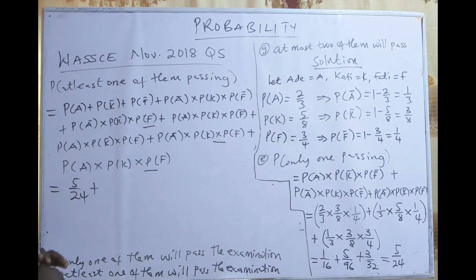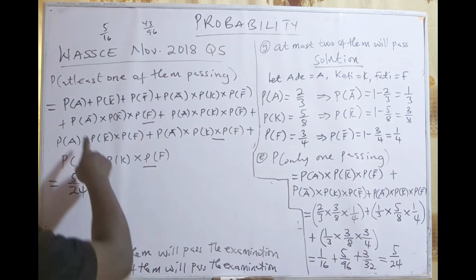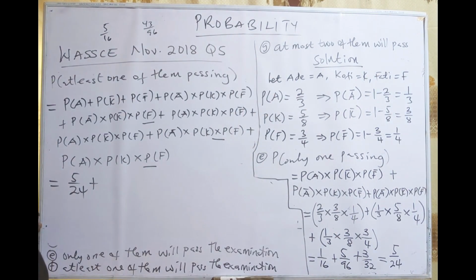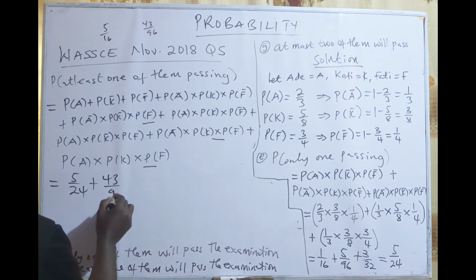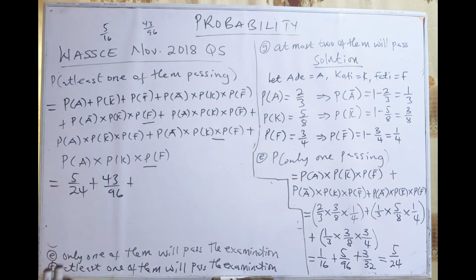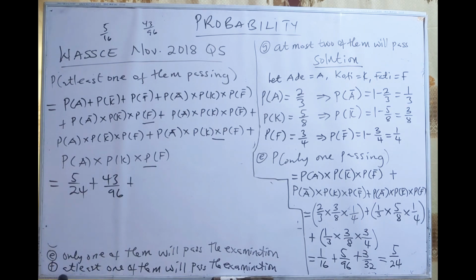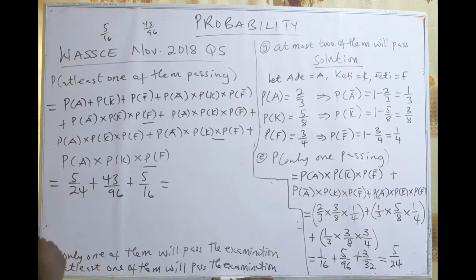Then we look at the two passing, and the answer we also have. As I said, we have solved for at least one of them passing. We had 5 on 24, and then two of them passing, I think we had 43 on 96. If you check as you are following, when you solved for all the three passing, we had 5 on 16. So you are going to add these three and get your answer.